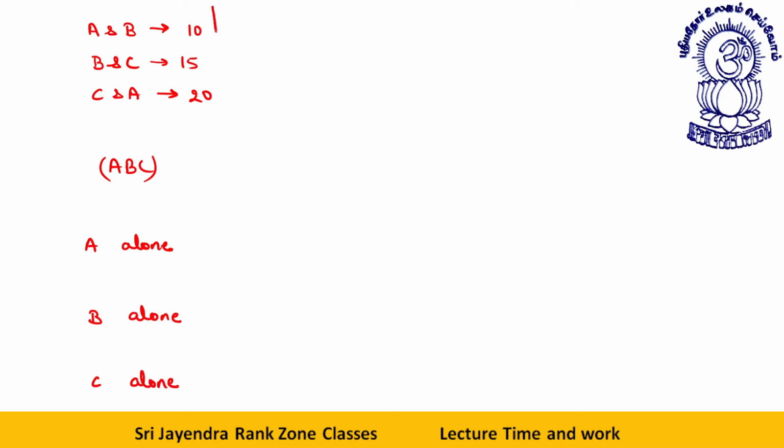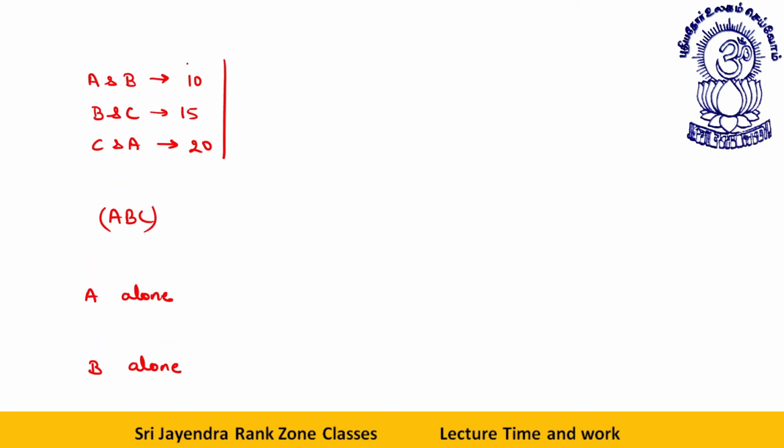Okay. See, first thing first. First we have to take the LCM. A, B, C together we need to find. For that, what we will do? We will assume total work to be a number which is LCM of all these. That is 60 units.